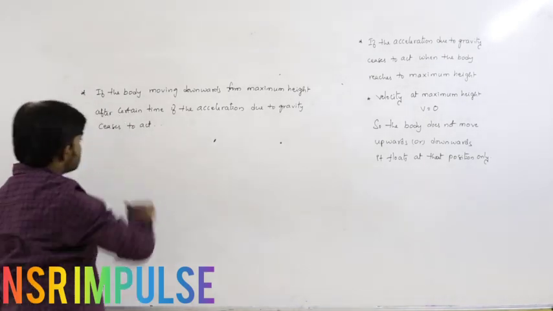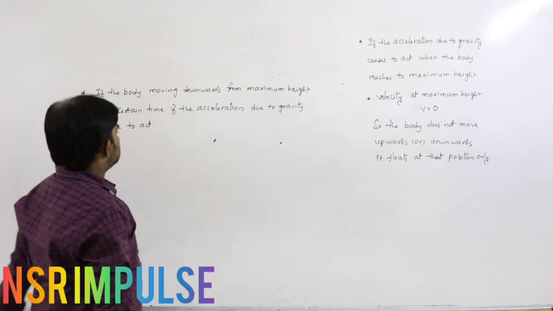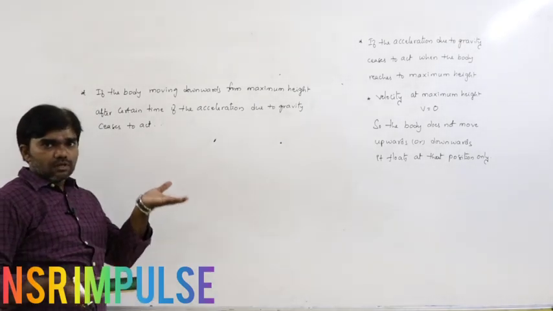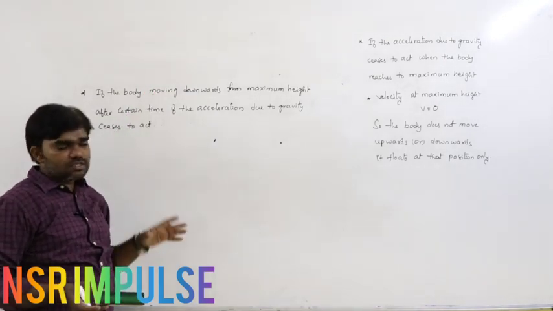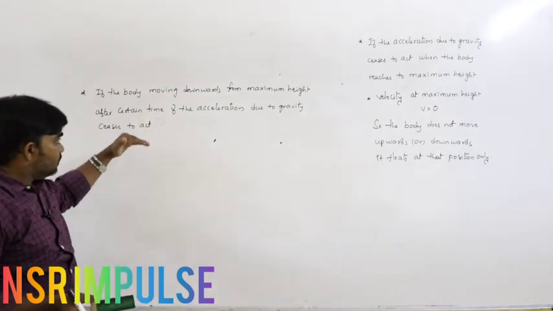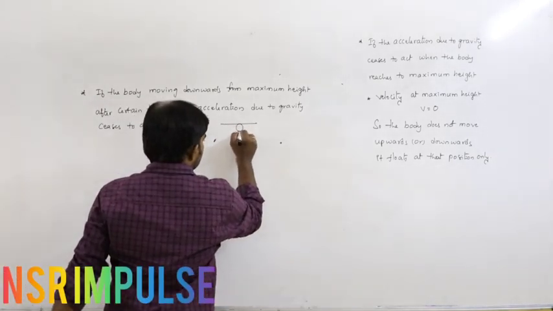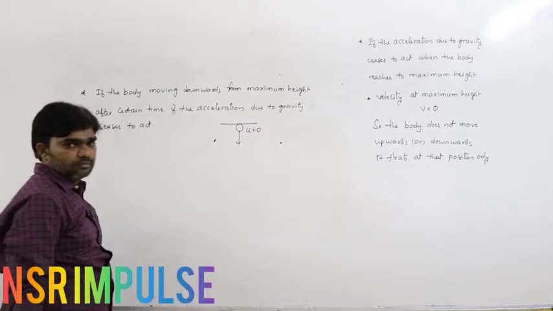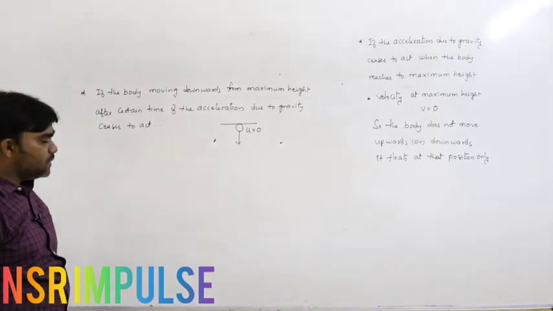Now, what is the situation? In the previous two conditions, the body moved upwards and reached the maximum height, and acceleration due to gravity ceased. Now the third condition is that the body is moving downwards from maximum height. Body moving downwards means the initial velocity must be 0.